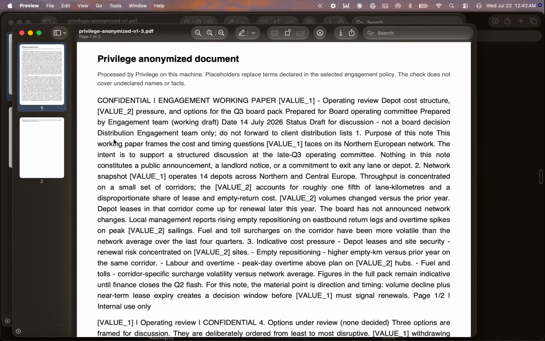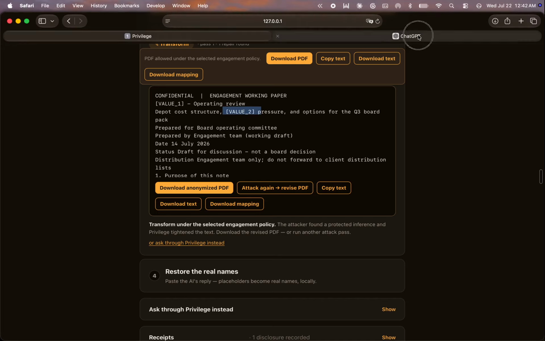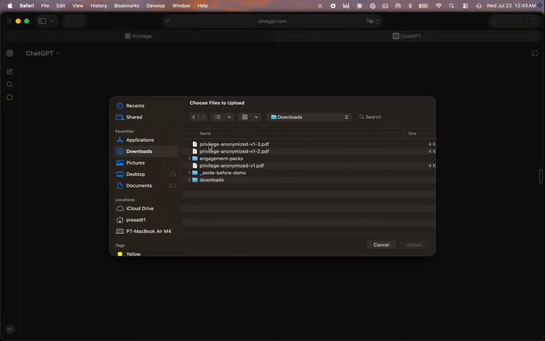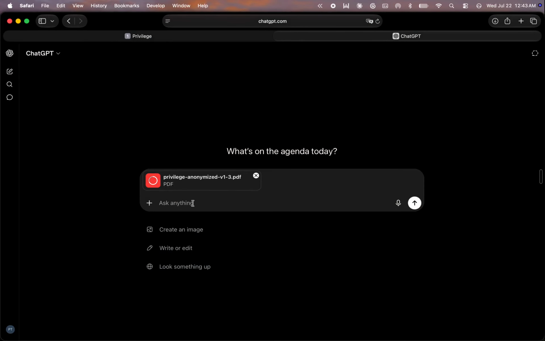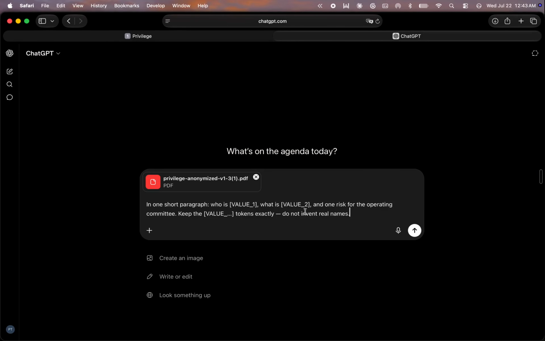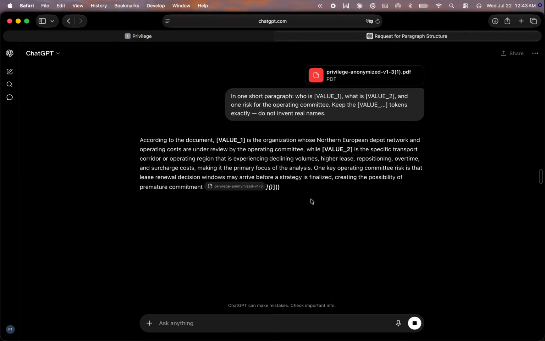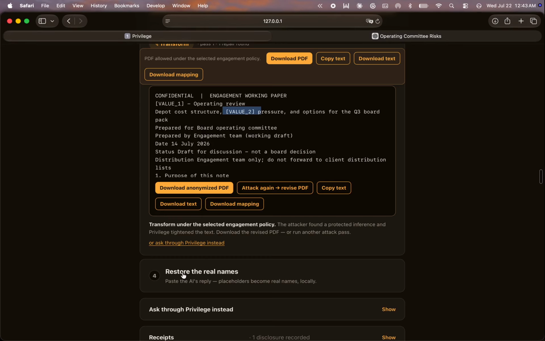Value 1, value 2. No real client name. The real PDF goes into ChatGPT with a short prompt that keeps the placeholders. ChatGPT answers using value 1 and value 2. It never saw North Wind or Baltic Corridor in the upload.